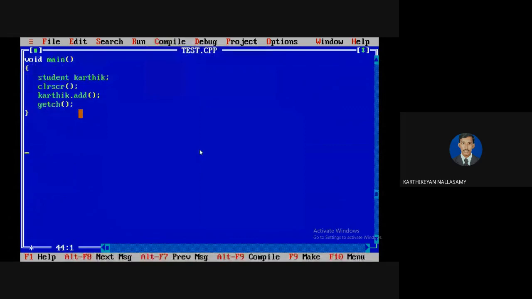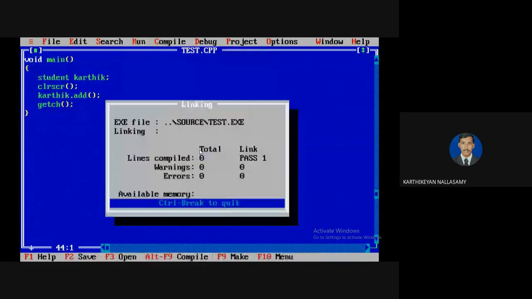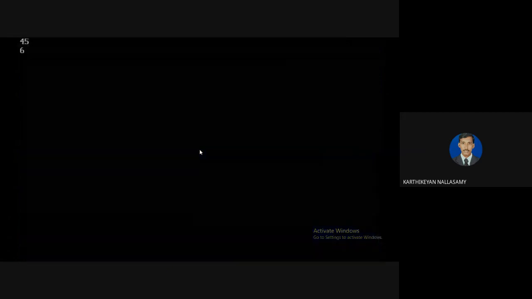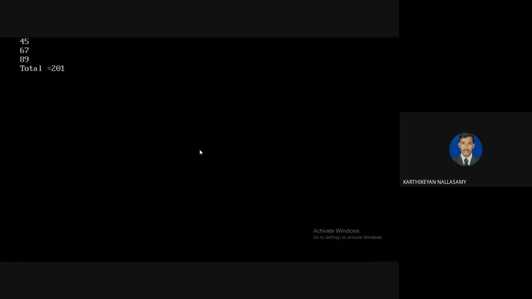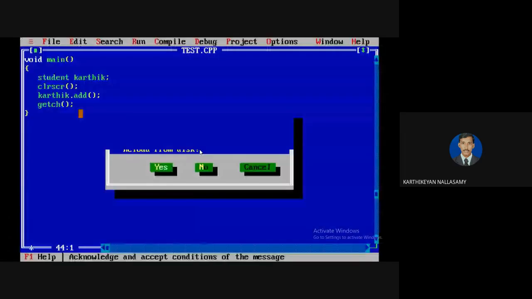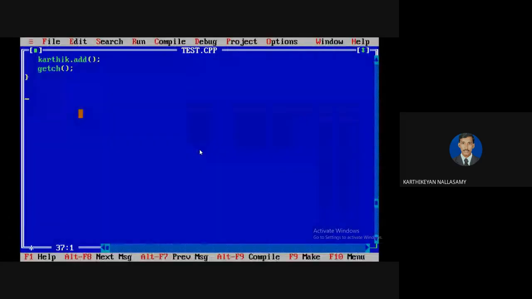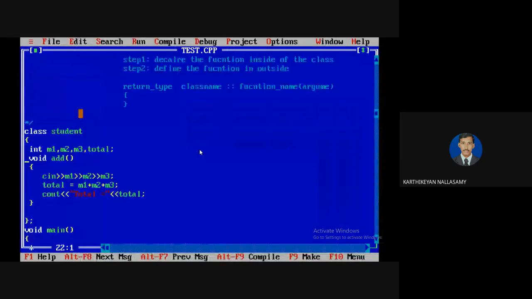So I just compile this. No error. I'm going to run. It will ask for the values. It will show the total. So this is the way we create a function inside of the class. But C++ also supports creating the entire logic outside of the class.